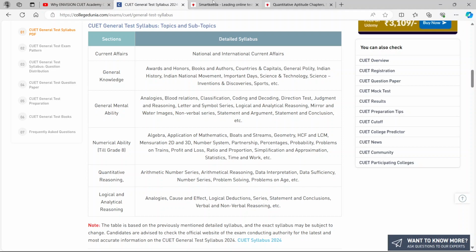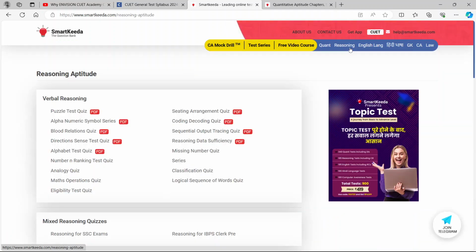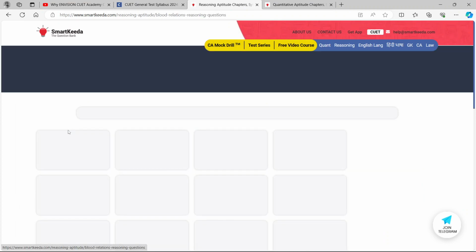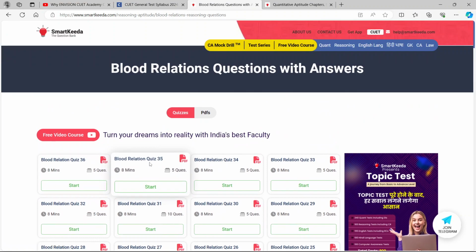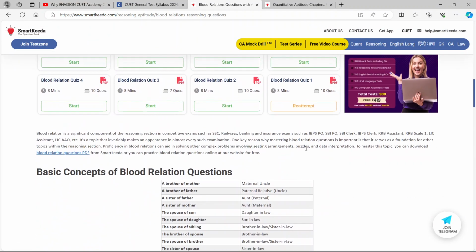So guys, if you open our old site, which I told you in English language, this is my site and our team prepares the quizzes and everything. But since most of the students don't know, it's our duty to let you know. If you open the reasoning section, all you have to do is go to the CUET general test and find, let's say, blood relations. You do the blood relations quiz, and you try not to do the 35th quizzes because they are very high level quizzes made for banking aspirants, but you try to do the first 10 quizzes of each section.